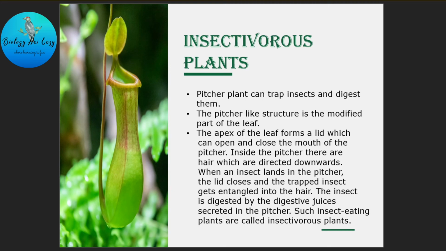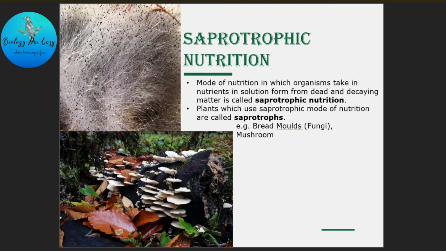Now, let's move on to saprotrophic mode of nutrition. But before that, let's try to identify both the pictures. In the first picture, we see bread mold, which is a type of fungi. And in the second picture, we see mushroom. Okay, so what is saprotrophic mode of nutrition? In this mode of nutrition, an organism is dependent on dead and decaying matter for food. And saprotrophic mode of nutrition is exhibited by whom? It is exhibited by saprotrophs like bread mold and mushroom. So it is also a type of heterotrophic mode of nutrition.